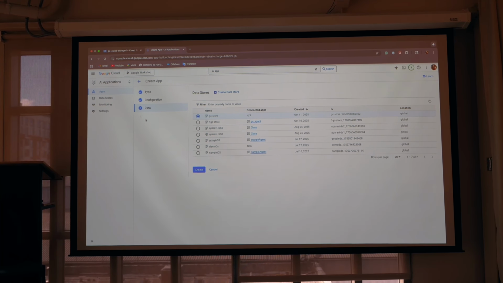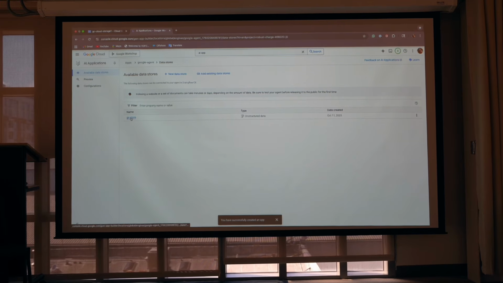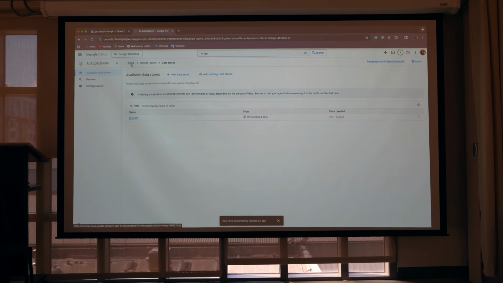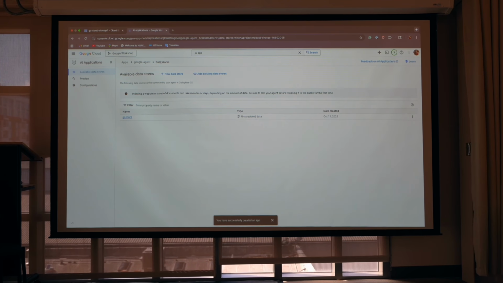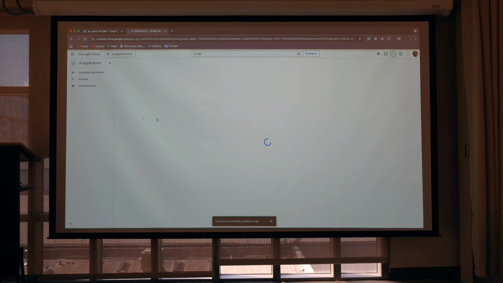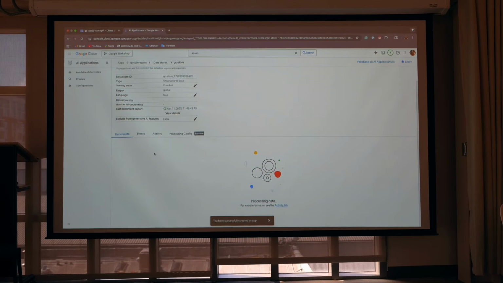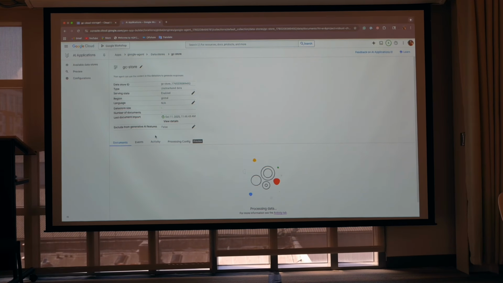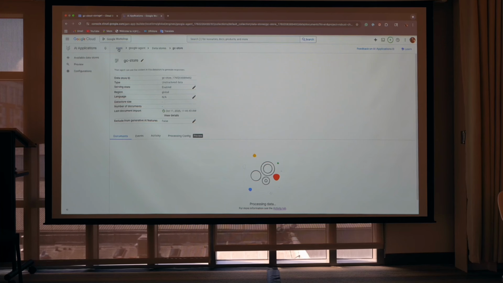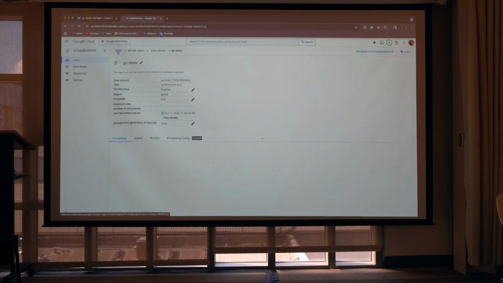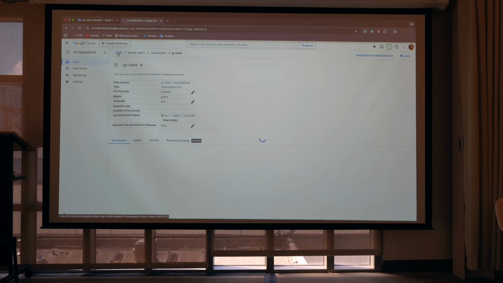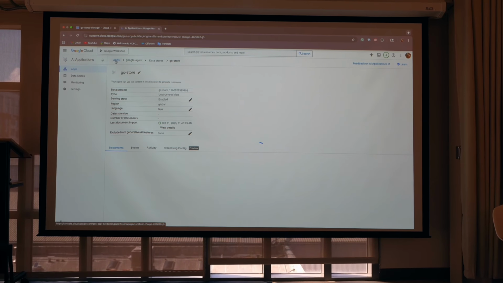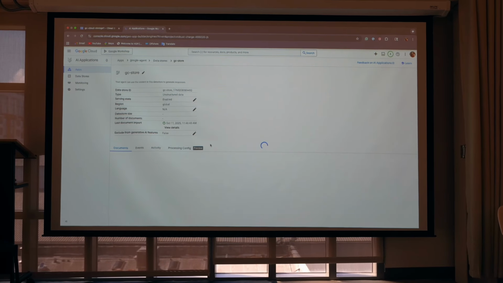Meanwhile, let's see whether our data is uploaded here or not. If you can see here, apps. In that we have our Google Agent app, and inside data store we have our data store. The data is still loading. Okay, one is completed, one is remaining. Now meanwhile, let's see how to design our agent. Right now we are only ready with the agent and our data set. Let me show you how to make our agent smart.